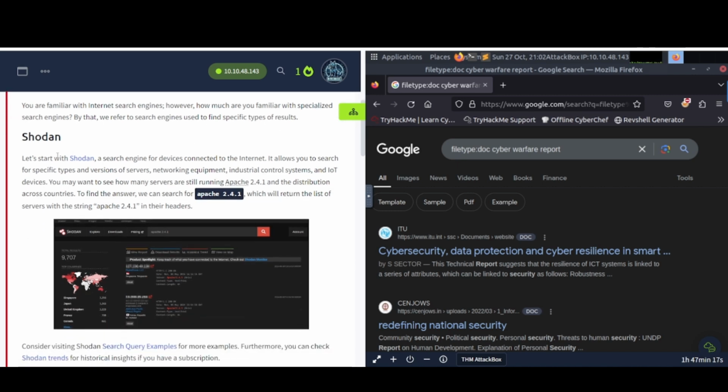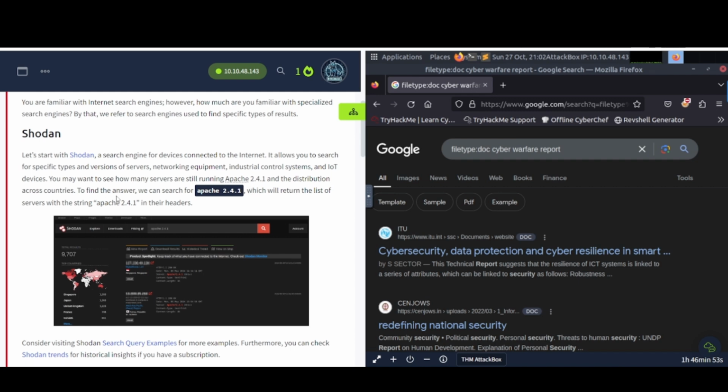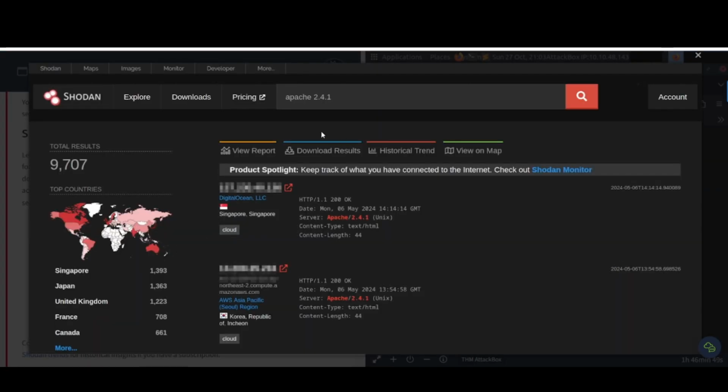Shodan. Shodan is well known. Let's start with Shodan, a search engine for devices connected to the internet. It allows you to search for specific types and versions of servers, networking equipment, industrial control systems, and IoT devices. You may want to see how many servers are still running Apache 2.4.1 and the distribution across countries. To find the answer, we can search for Apache 2.4.1, which will return the list of servers with the string Apache 2.4.1 as their headers, and you can see that here.